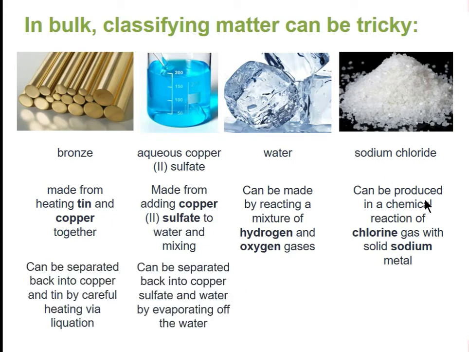Also, I think about separation methods. For both bronze and aqueous copper(II) sulfate, I can separate them. Bronze can be separated back into copper and tin by careful heating, by a process called liquation. It's not easy to do, but it can be done. And aqueous copper sulfate can be separated if I sit it on a hot plate and allow the water to evaporate off. The water will leave and I'll be left with just copper sulfate solid again.